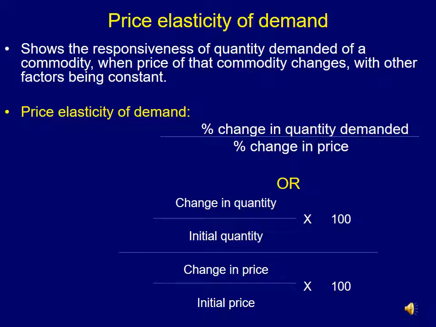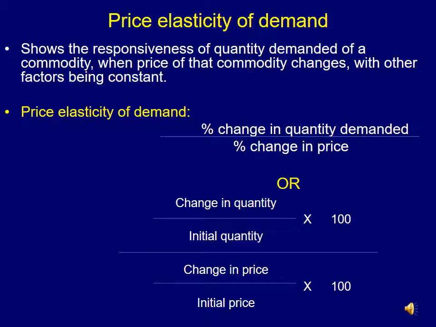In the mathematical formulation, price elasticity of demand is percentage change in quantity demanded to percentage change in price. This is the ratio of percentage change in quantity demanded to the percentage change in price.